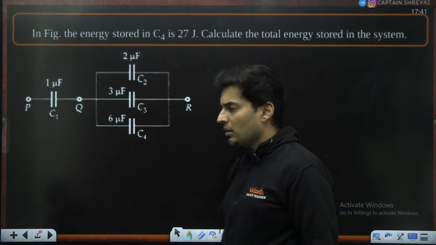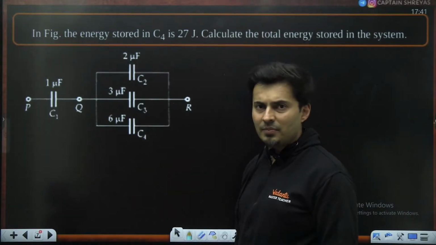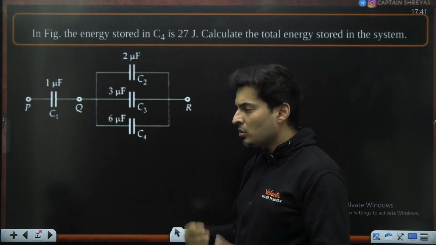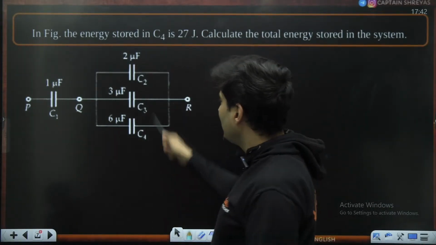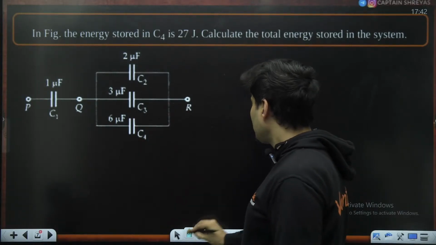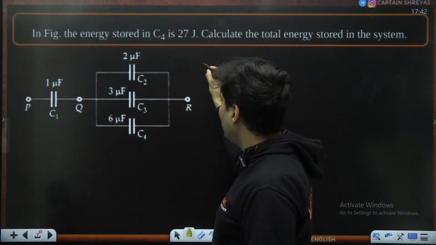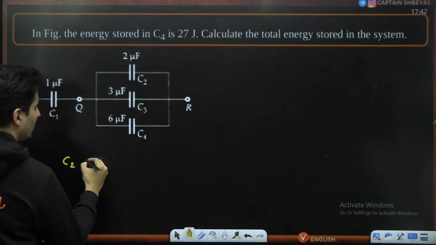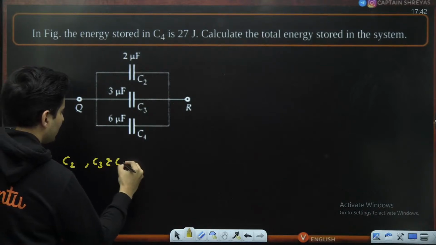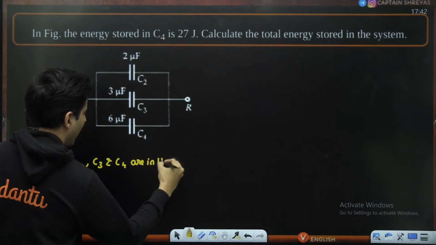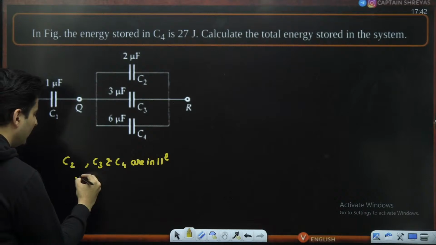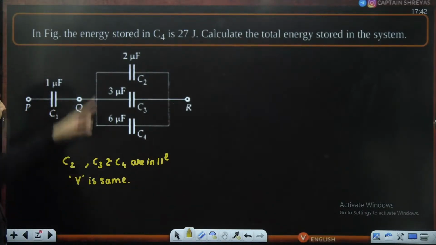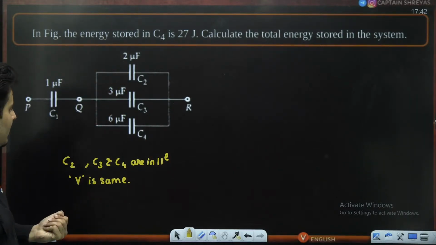But the worrisome part is the capacitors are not of the same value, so you cannot say the charges are the same or the energies are the same. You have to do it individually. One thing is there, C2, C3, C4 are in parallel. The moment I notice C2, C3 and C4 are in parallel, that means the voltage drop is the same for all. So I can find the voltages, and from that I can find the energies.